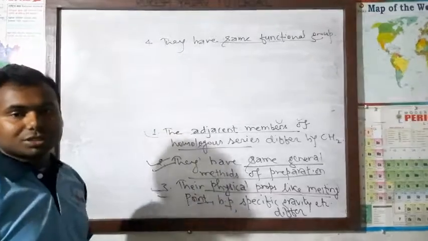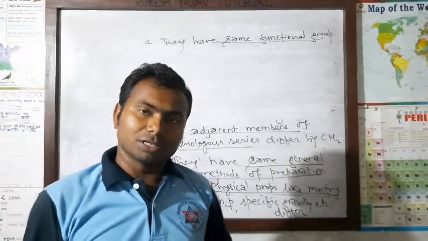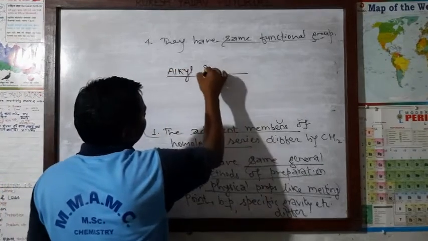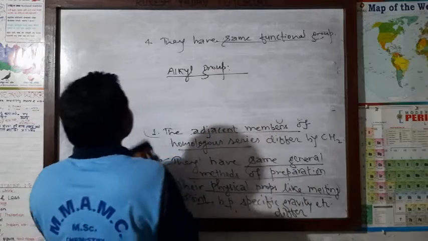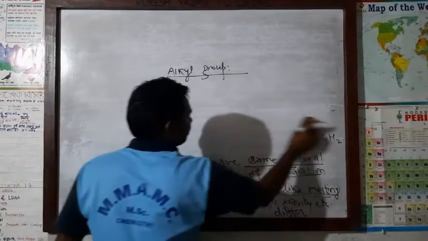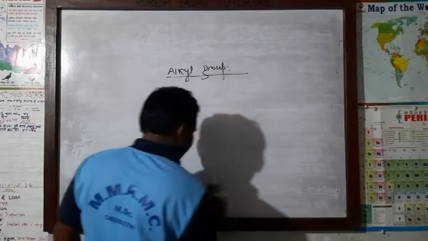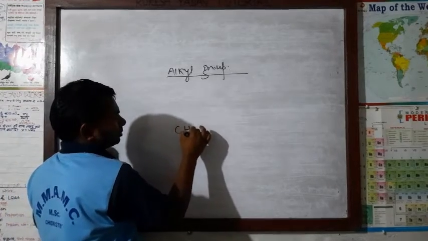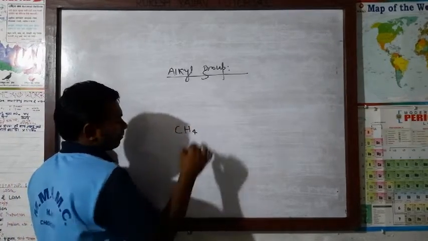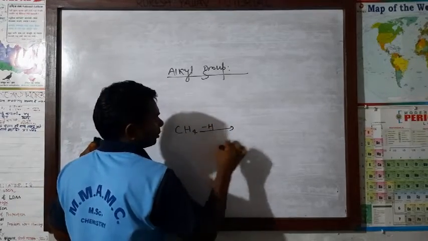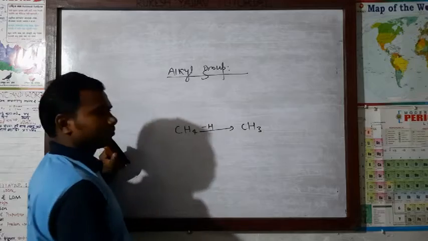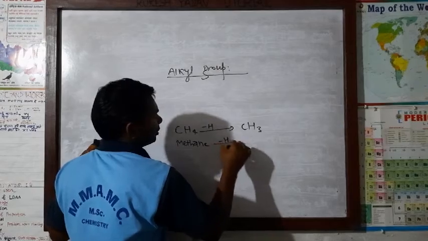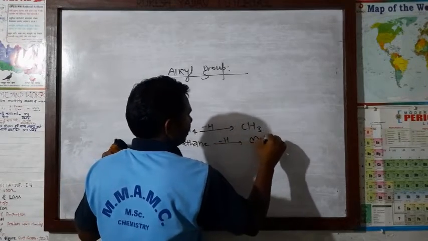Okay, now we are going to discuss about alkyl group. This homologous series also become. Now alkyl group we are going to discuss. What do you mean by alkyl group? You have to know first of all, here see, let this be CH4. This is CH4 means methane. From here, remove one hydrogen, then what will be result? CH3. Now this is methane, we know, and one hydrogen removed, then here become methyl.